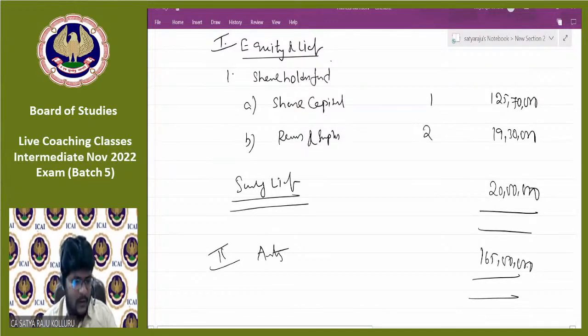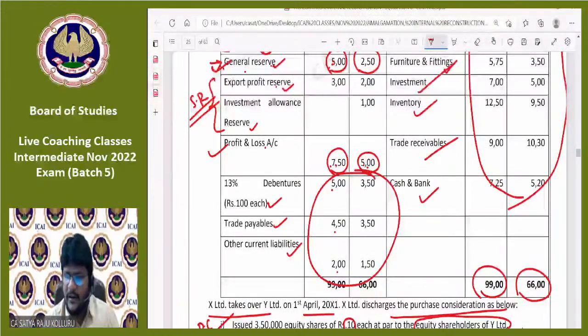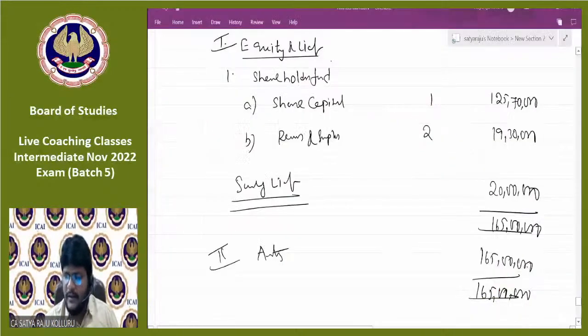To make it simple, I put the totals, but in the examination, you need to represent each and every individual asset and liability in the specific order of Schedule 3. I made it sundry liabilities, line by line addition, sundry assets, total. But in the examination, you need to represent individual assets and liabilities. That is why I told you, if the problem is asked in amalgamation in the nature of merger, the problem is pretty much easy. What will be there? Line by line addition. There are no other adjustments to check here.